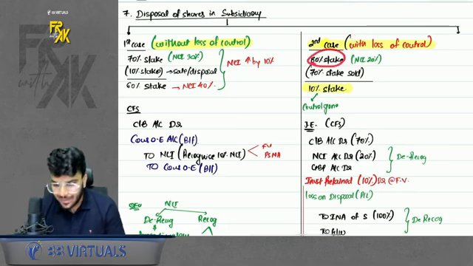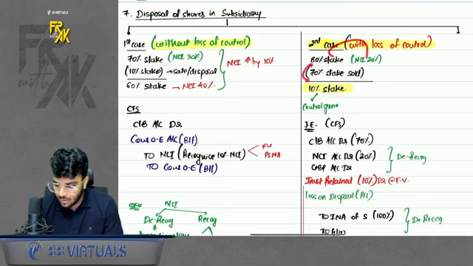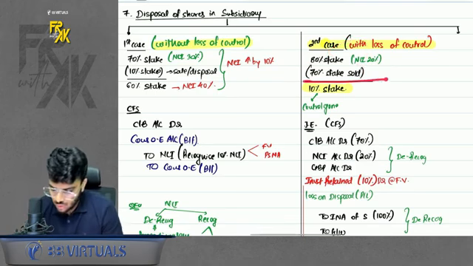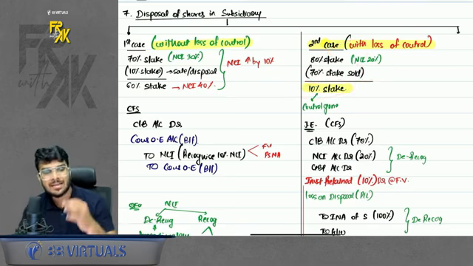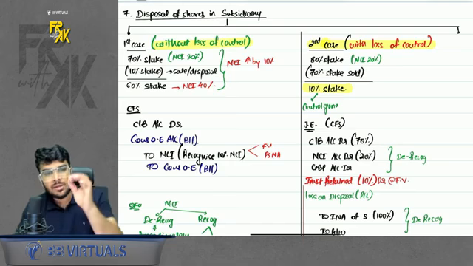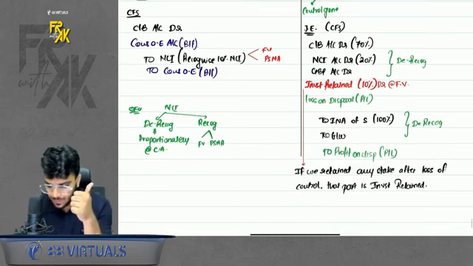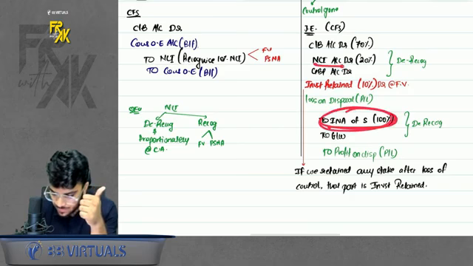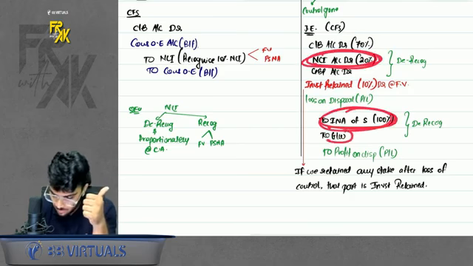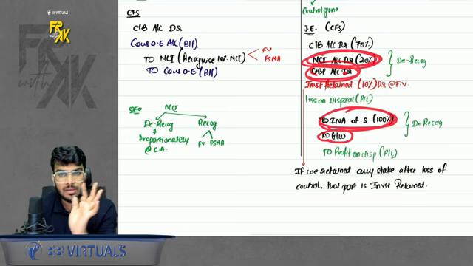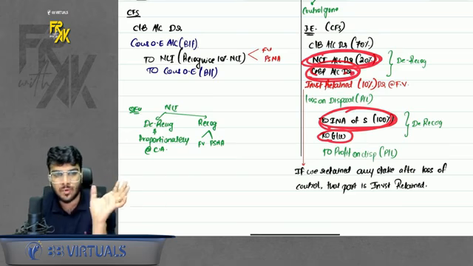How come? You had 80%, so NCI was 20%. Now you sold a 70% stake, so your stake was only 10% now. So can I say control is gone? If control is gone, remove everything which belongs to the subsidiary. One by one, remove everything. Remove the INA of subsidiary, remove the NCI of subsidiary, remove the goodwill/GBP of subsidiary. These were recorded only because of the subsidiary, so we removed them.